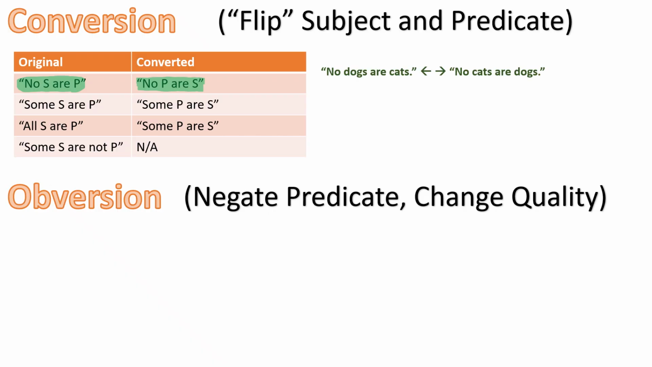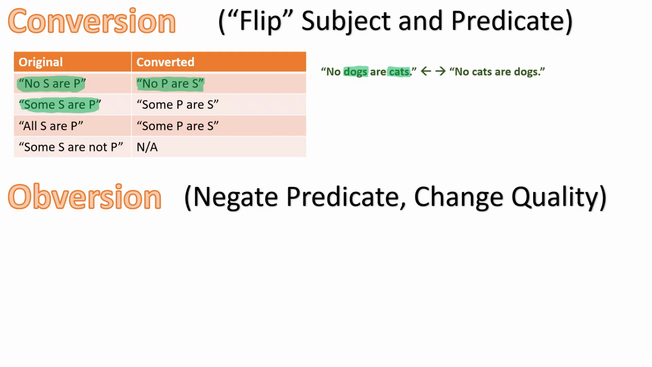Consider the example No dogs are cats, with No cats are dogs. So here we have a conversion. The subject and predicate terms are flipped, dogs and cats, and this is legitimate because there's a mutual exclusivity between dogs and cats. No dogs are cats, therefore no cats are dogs. That's good.